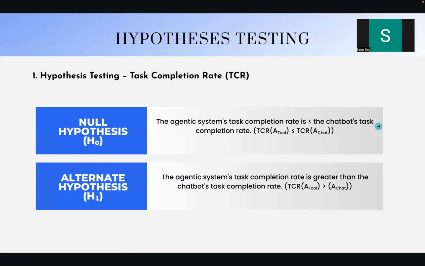So going forward to hypothesis testing, our first hypothesis test is basically to see if our agentic system is able to complete all the tasks. The null hypothesis will be that the system's task completion rate is less than or equal to the chatbot's task completion rate, which is TCR of a tool is less than or equal to TCR of a chat. And the alternate hypothesis would be that our system's task completion rate is greater than that of the chatbot.